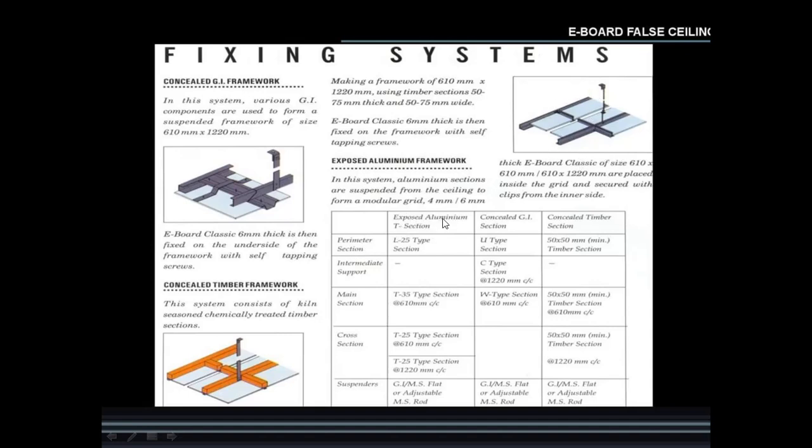And here exposed aluminum T section, concealed GI section, and concealed timber section, and their sizes are given. Their perimeter section, intermediate support, main section, cross section, super suspenders. So these are the grid elements, forming the grid. And after that we fix the e-board, and we get the e-board false ceiling.